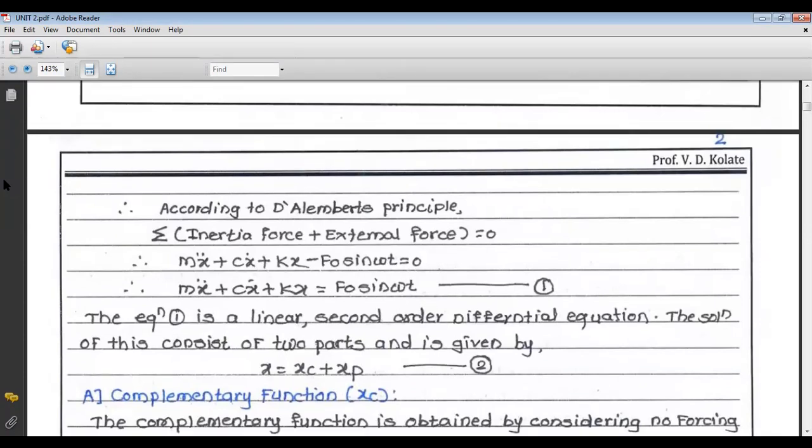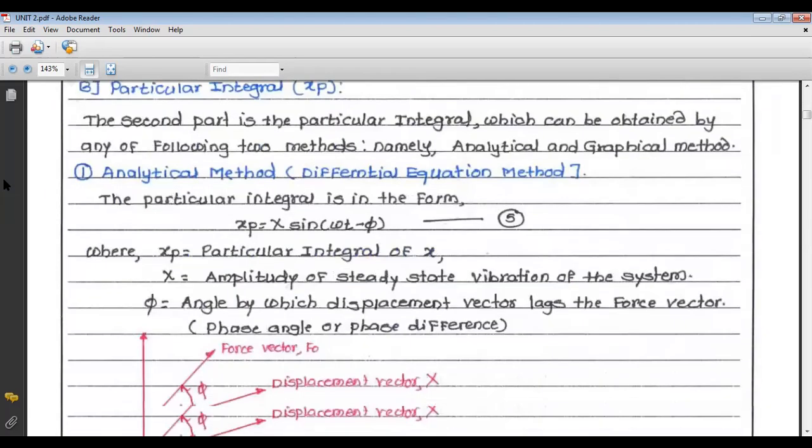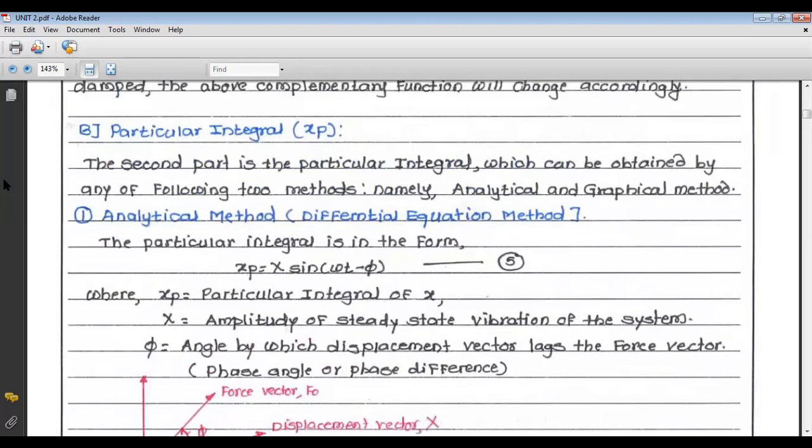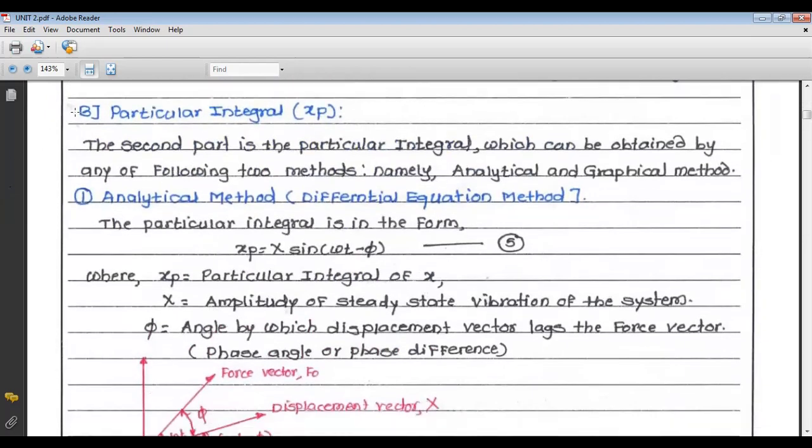That is xp, the second part of the solution, known as the particular integral. So we will start with the second part of the solution, the particular integral, denoted by xp.